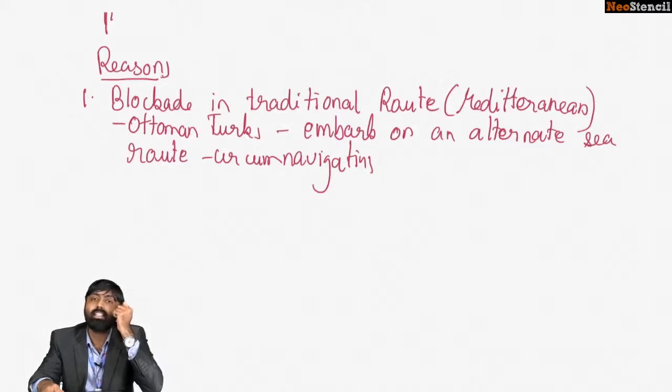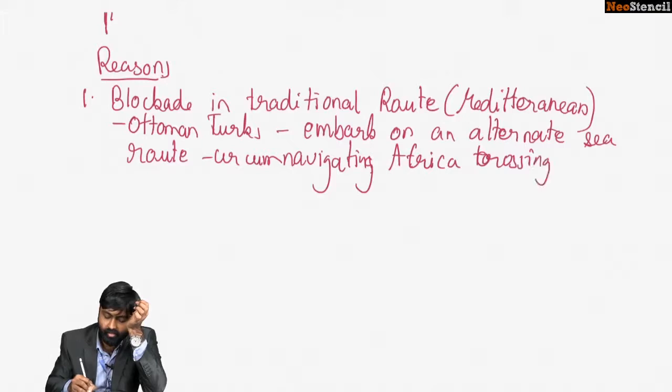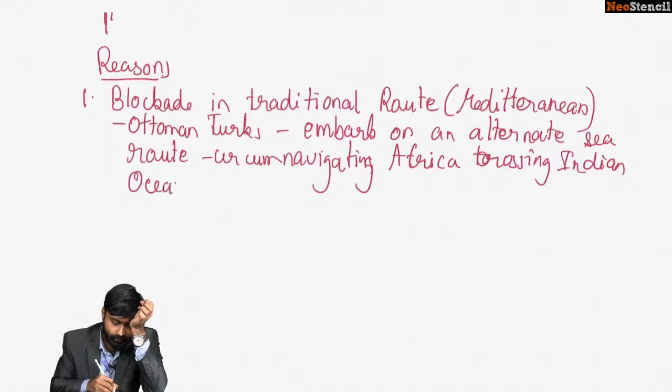That is why Portugal decided to embark on such a journey, and the Portuguese travelers were well known for their seafaring capabilities. Portuguese and Spanish travelers during that time were much more well equipped and modernized than the British and the French. So this route meant circumnavigating Africa, crossing the Indian Ocean, and reaching India. This was one of the most difficult and tedious journeys of the time.